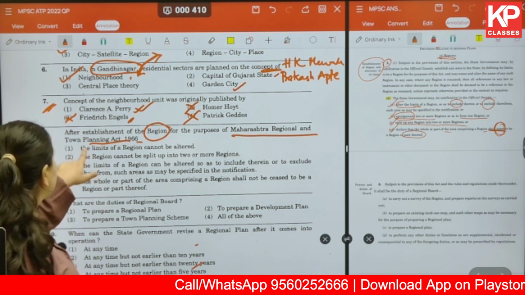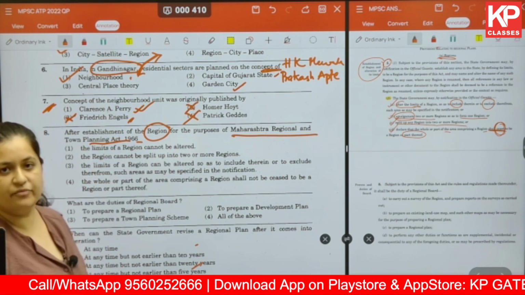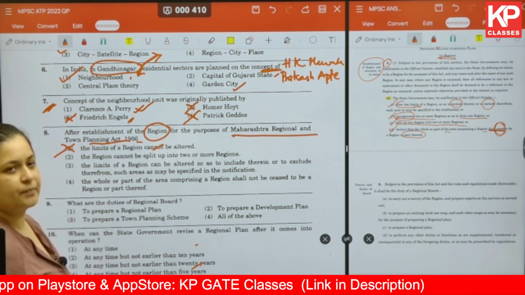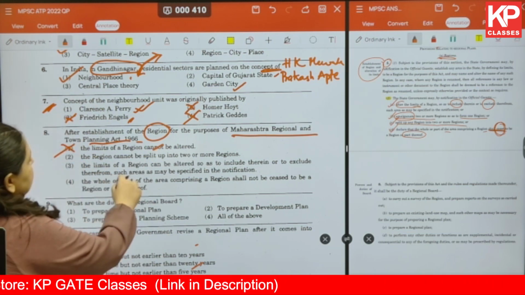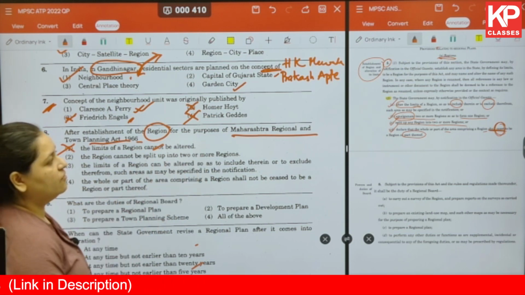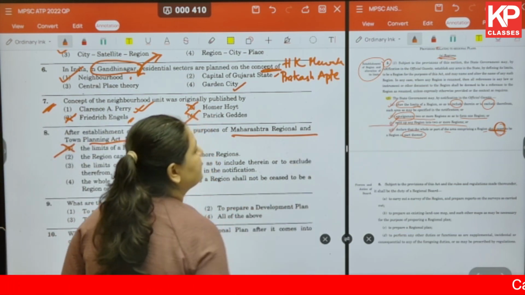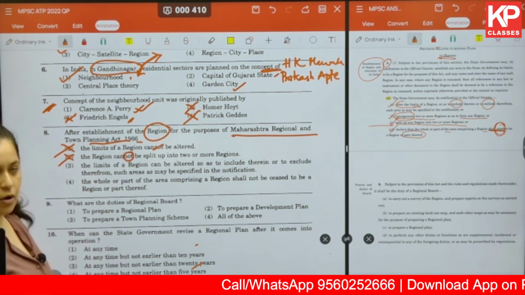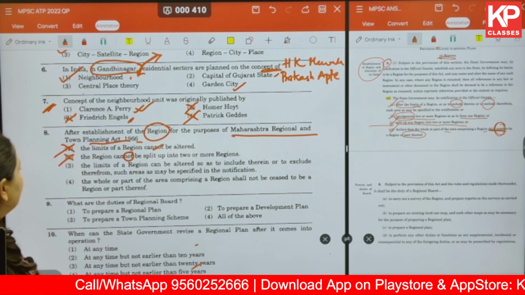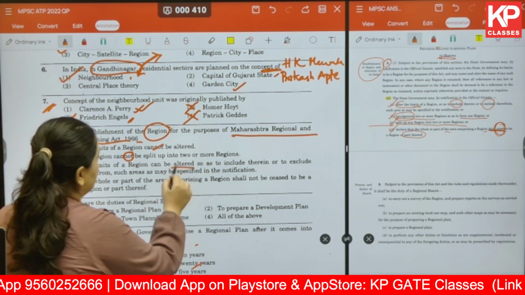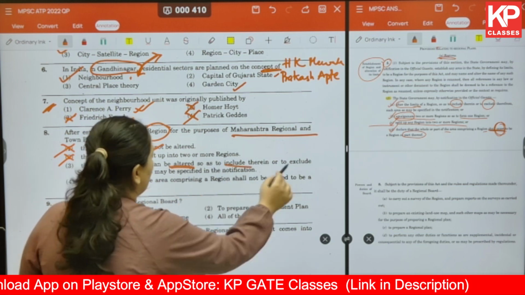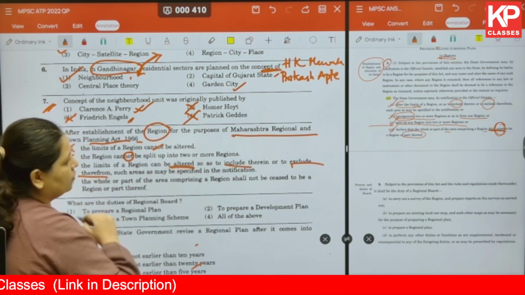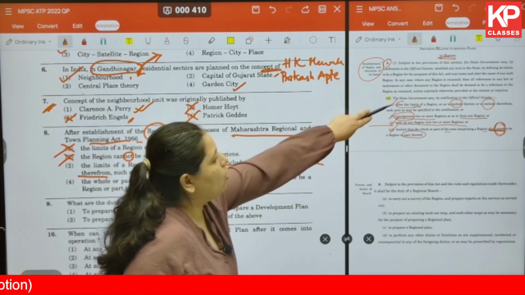The question says the limits of a region cannot be altered. We've already seen that it can be altered. Okay, so this is wrong. The next one, the region cannot be split up into two or more regions. We've already seen that under C, it can be split up. Okay, so cannot be split up, it's again wrong. Then the limits of a region can be altered so as to include therein or exclude therefrom such areas as may be specified in the notification. So this is exactly what the provision says.